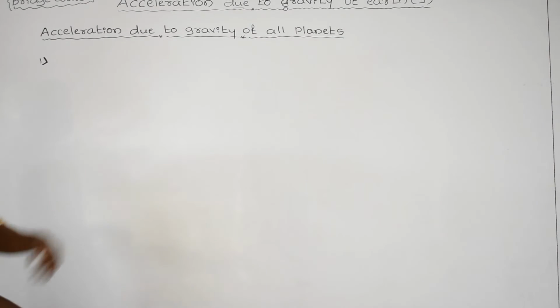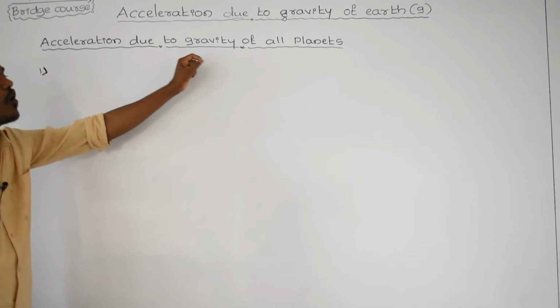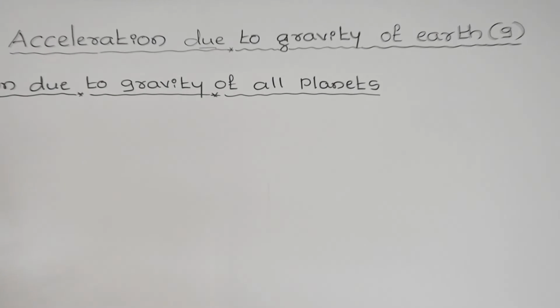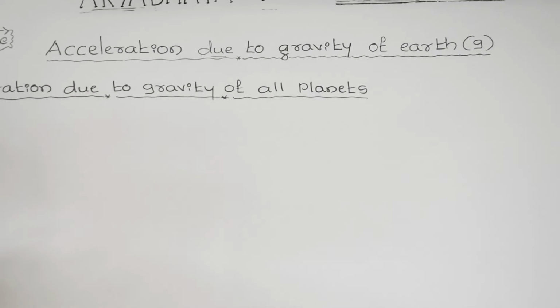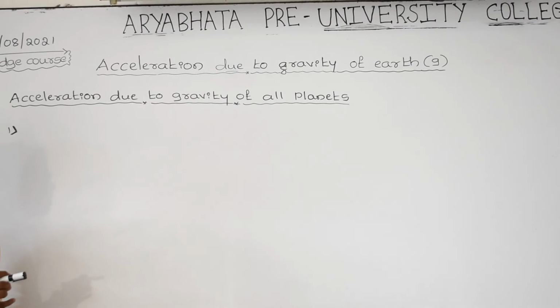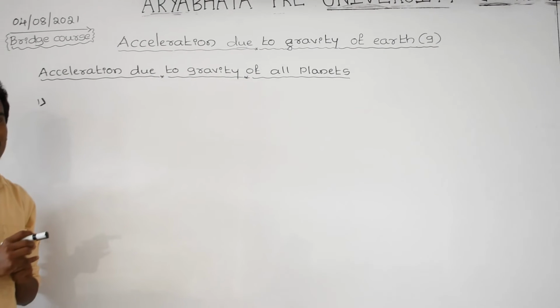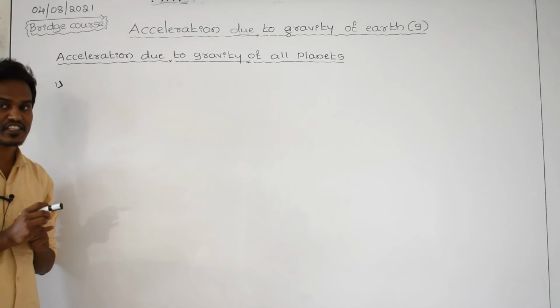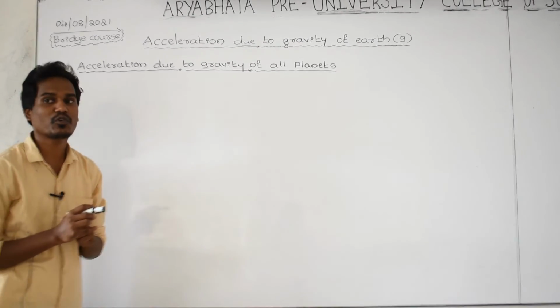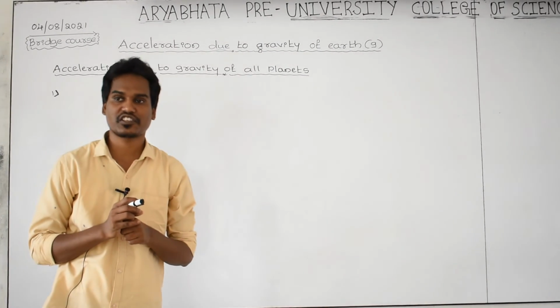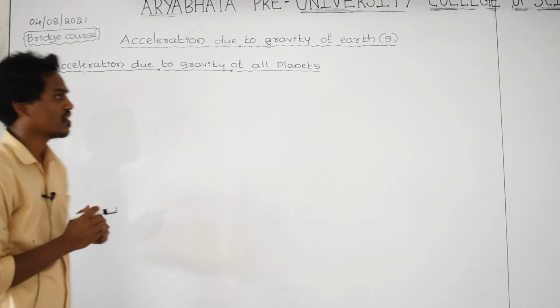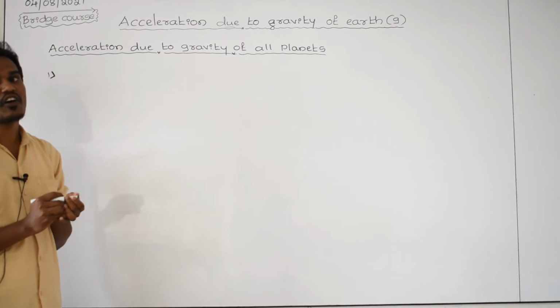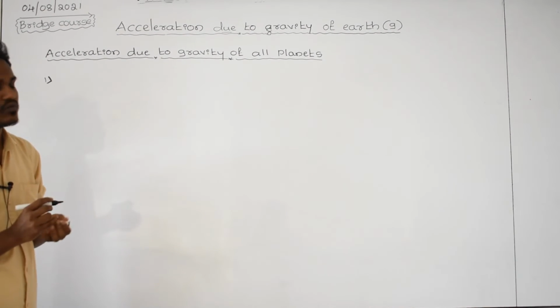Okay, we'll see now the acceleration due to gravity of all the planets, because the G value is not the same for all the planets. And as you know very well, how many planets are there? Except Pluto, there are 8 planets in the list we have now. Particularly, each and every planet, how much G value it has, that we can see.